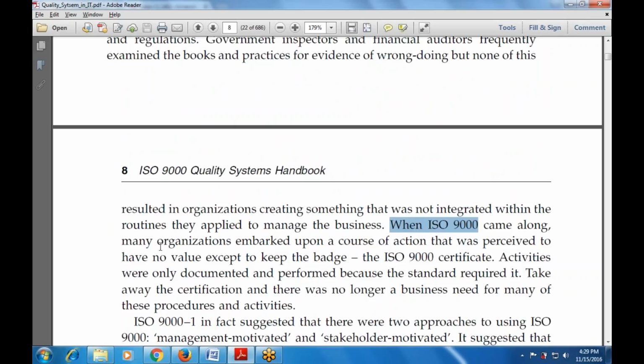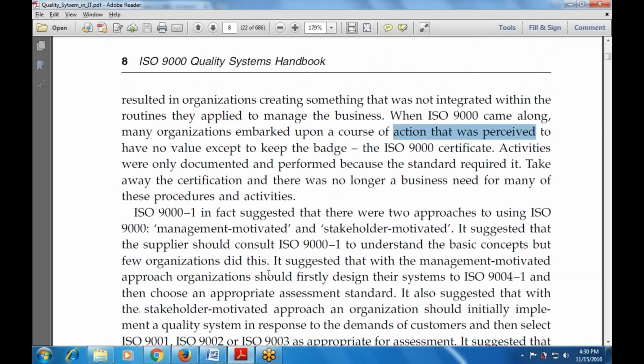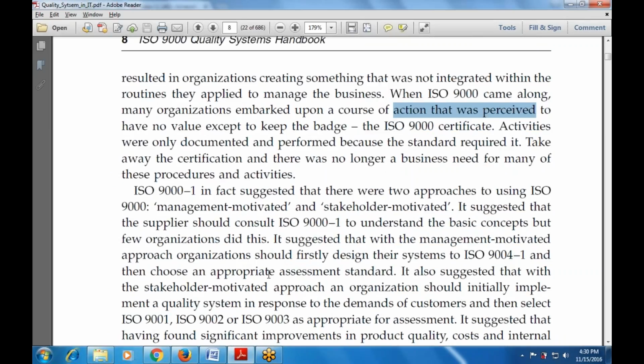And when ISO 9000 came along, many organizations embarked upon a course of action that was perceived to have no role except to keep the ISO 9000 certification. It is also suggested that there are two approaches to using the ISO 9000 standard: one is management motivated, one is stakeholder motivated. It was suggested that the supplier should consult the ISO 9001 standard to understand the basic concepts, but few organizations did this. And it is also suggested that this time the approach is management motivated.